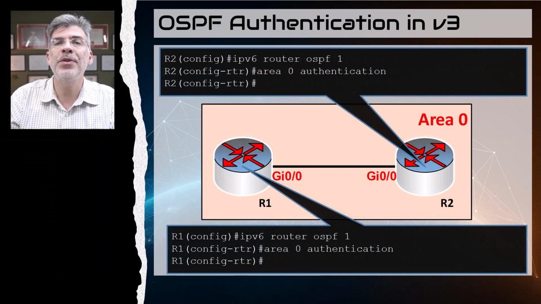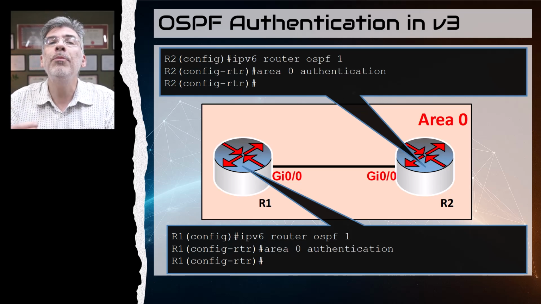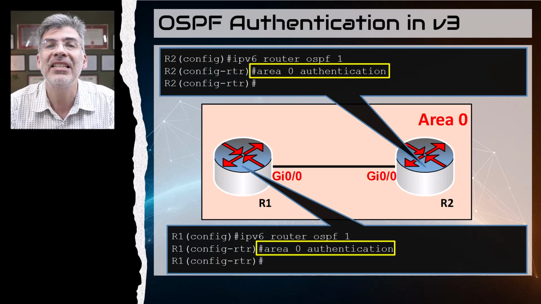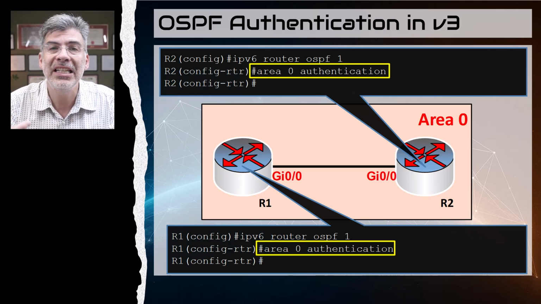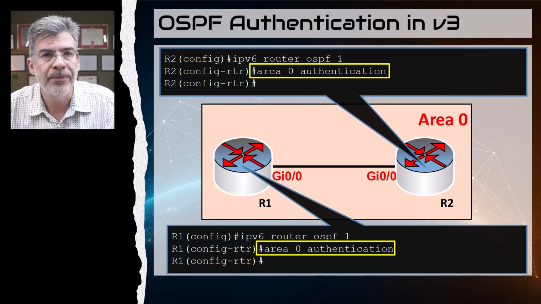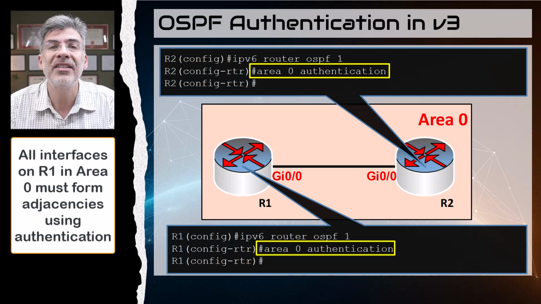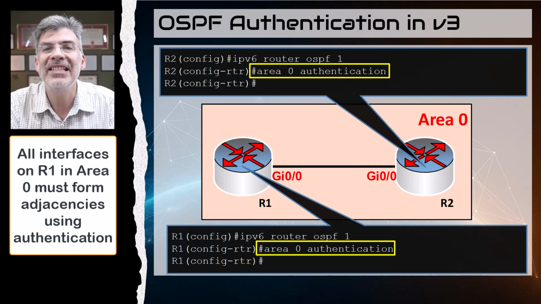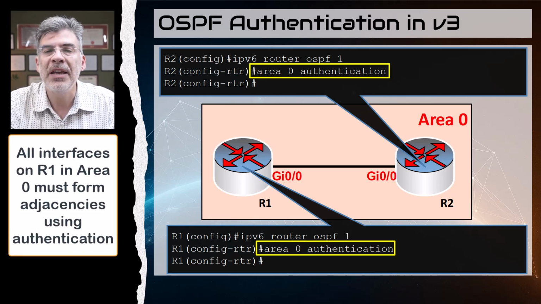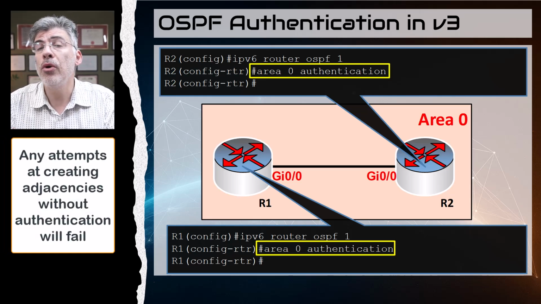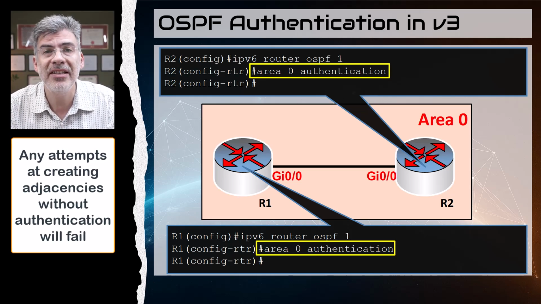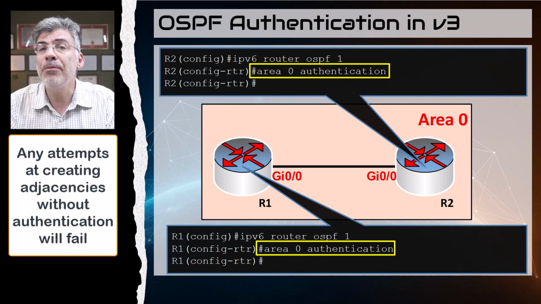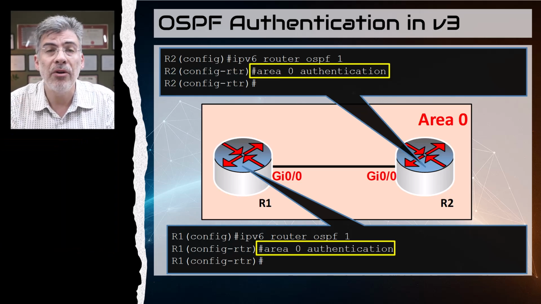Now, similar to the OSPF version 2 situation, we can obligate all OSPF version 3 neighbors to use authentication by issuing this command, area 0 authentication, in the router configuration mode. This will require that all interfaces configured in Area 0 must have authentication configured to successfully establish adjacencies with other OSPF version 3 routers. In that way, if you have a rogue router trying to establish an adjacency, your legitimate router will always ask for authentication. It won't accept any neighbors that attempt to become neighbors without authentication.